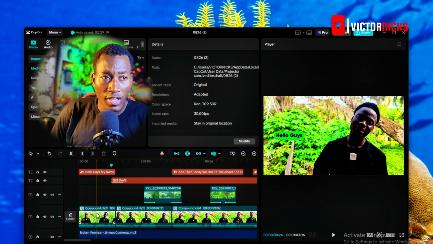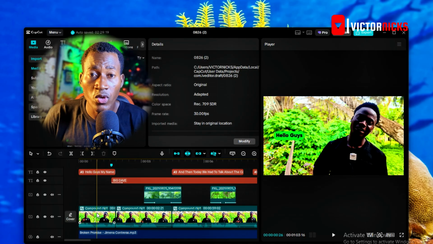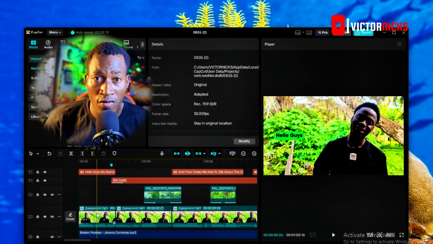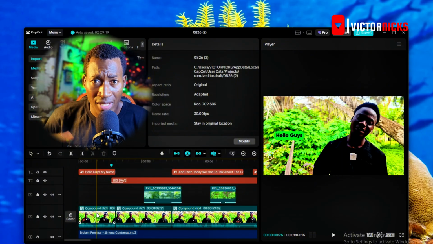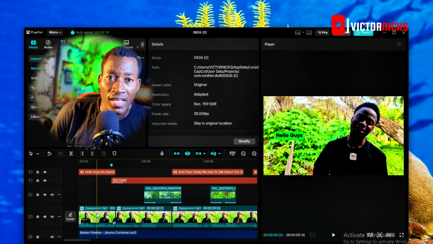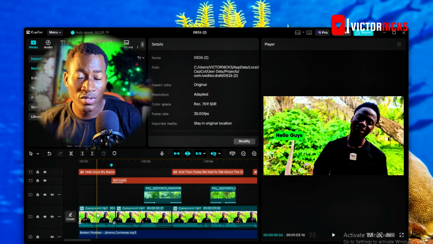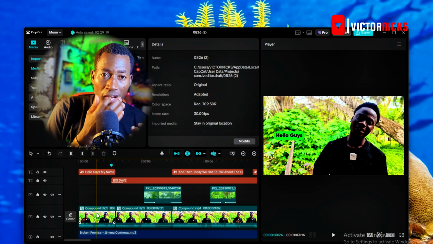So when we look at the summary of the video, number one, you have to always organize your files in a folder before you open CapCut, because when you open CapCut, it's easier for you to upload the folder and work within that space, so that you won't have to be going outside of CapCut and coming back, right?